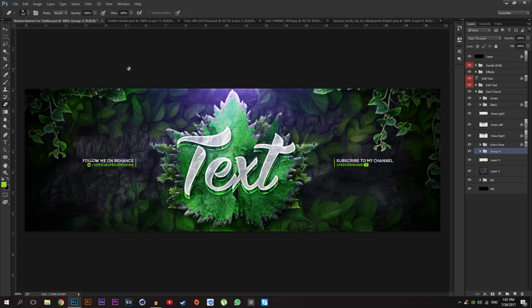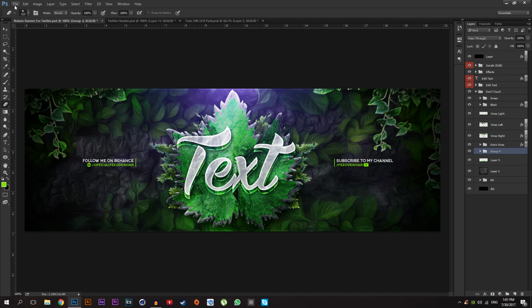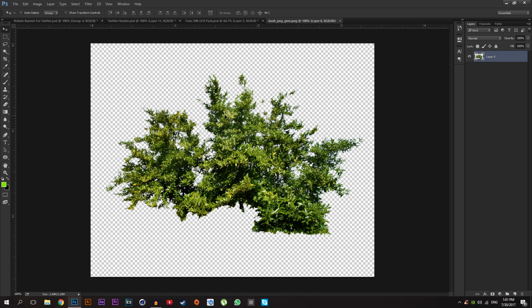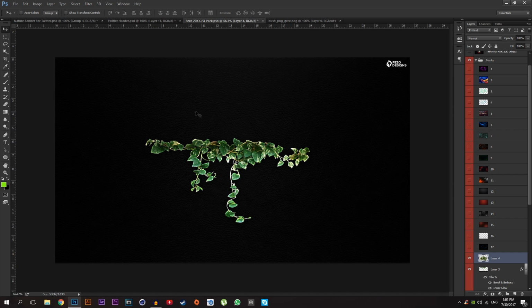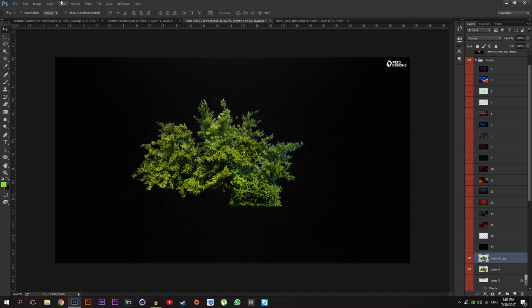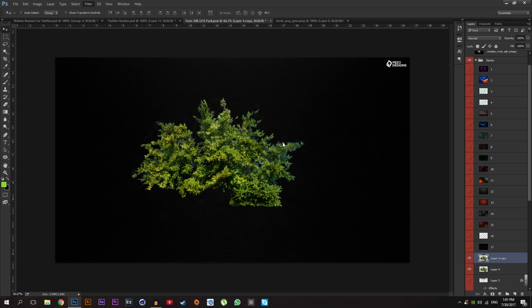And the last thing, we are going to add the text and the vine effect on the bottom of this bigger leaf. So I'm going to close this and this. Good, file, open, and open that leaf and drag it into your 20K graphic pack. Press Ctrl J, filter, noise, plugin.